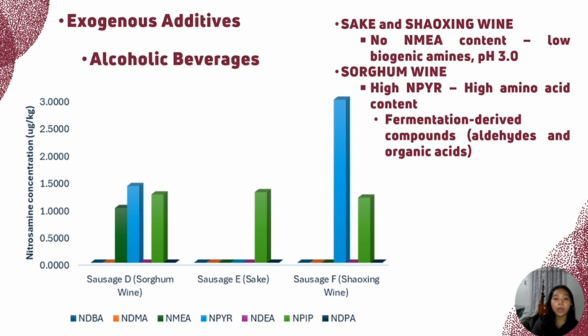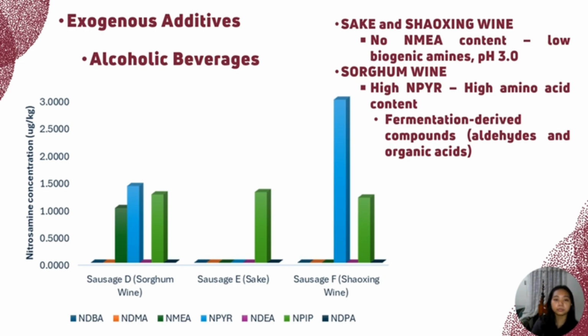the NMEA formation. Among the three alcoholic beverages analyzed, samples with the Southern wine showed the highest NPYR concentration, which is due to the high amino acid content of this wine. Moreover, it indicates that the fermentation-derived compounds in Southern wine, such as aldehydes and organic acids, may promote the NPYR formation during the sausage formation.